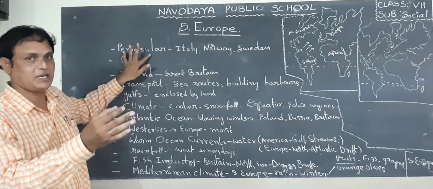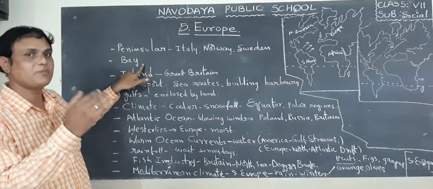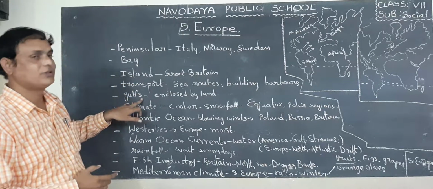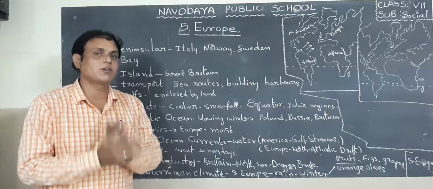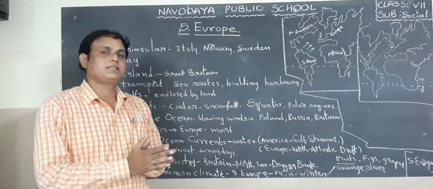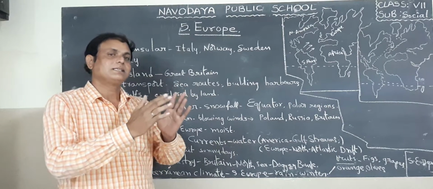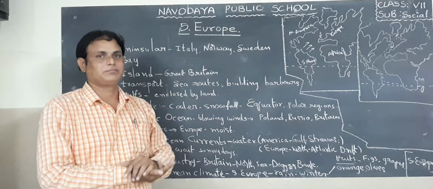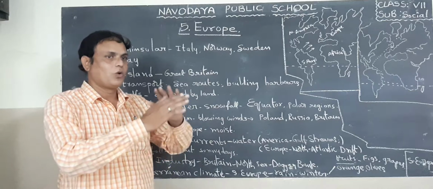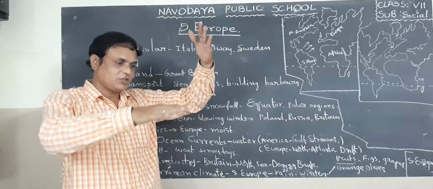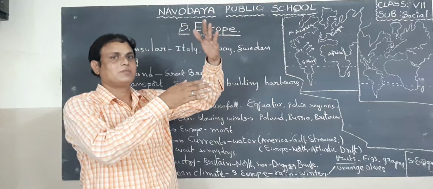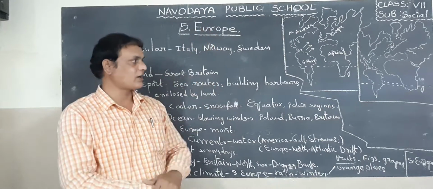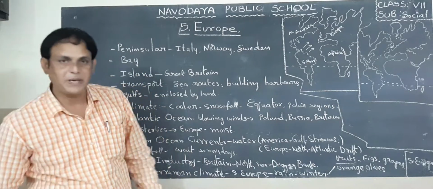What is the meaning of peninsula? What is the meaning of bay, island and also gulf? First, peninsula. Peninsula means the land surrounded by water on three sides, with one side land. So one side land, three sides water surrounding. This land is called peninsula.